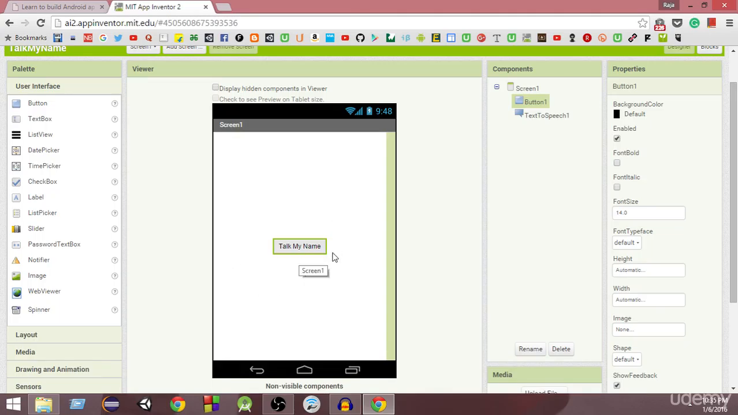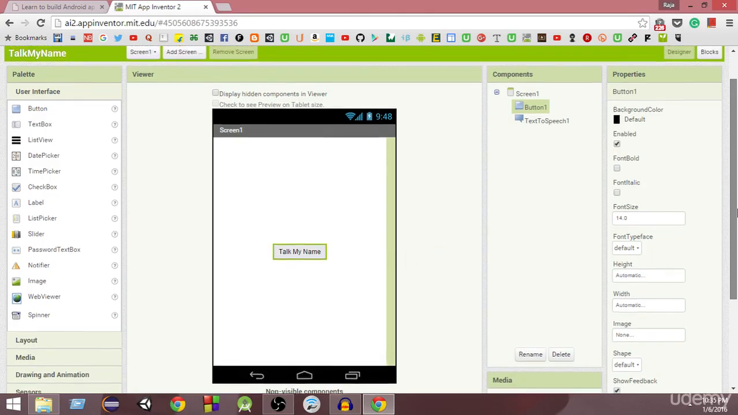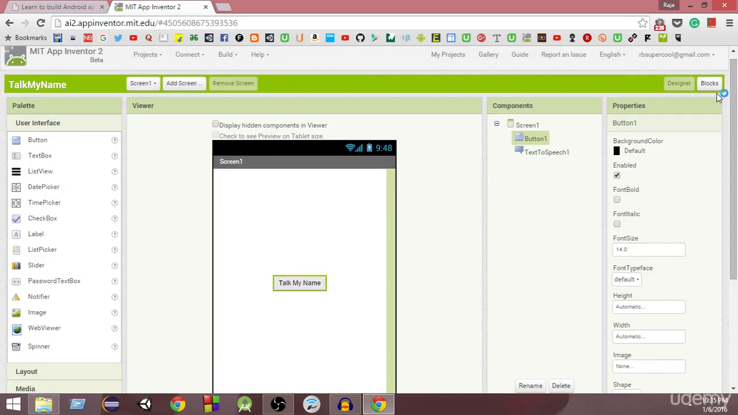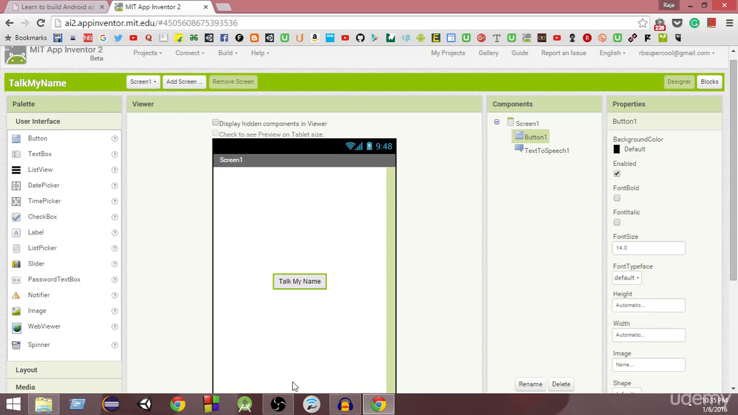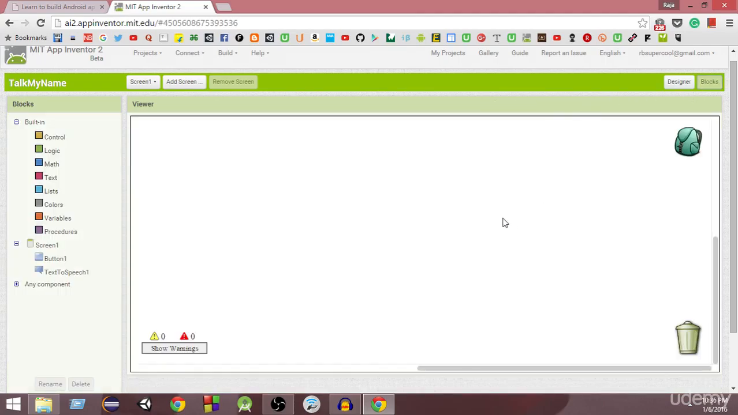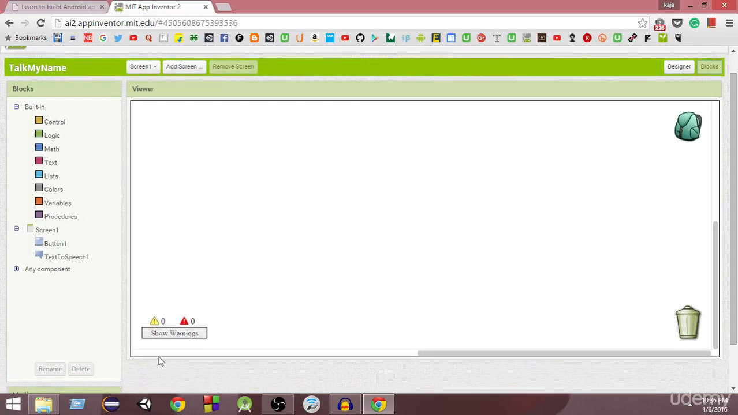In order to add this kind of functionality, we need to use these blocks right here. In order to go to the blocks editor from this design view, you just click on this blocks button right here. You just click on that and you will be taken to a page like this. So this is the place where we can edit all our blocks.